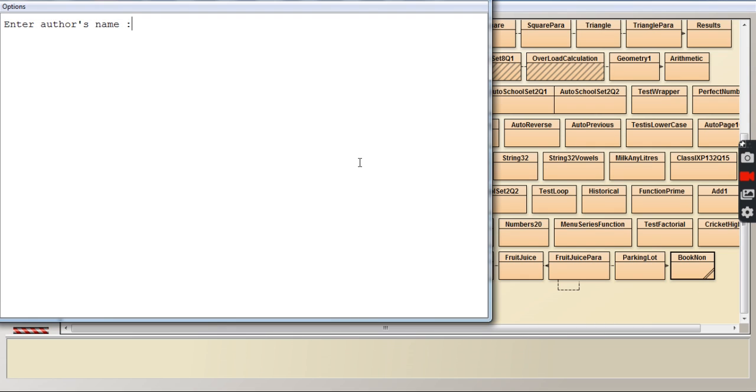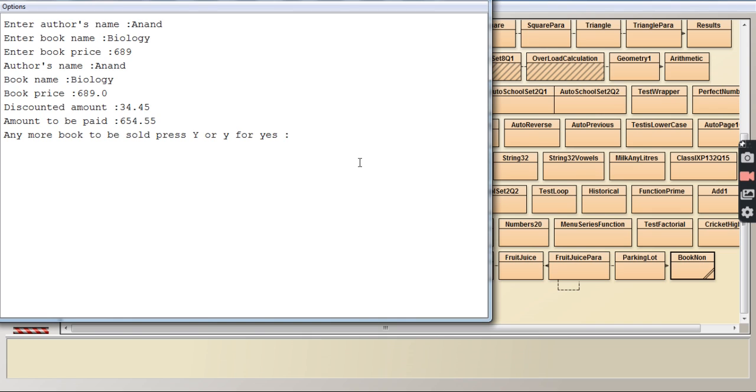See, in the output it is asking you to enter the author's name. So let us say this is the author's name, and enter the book name. Now let us say the name of the book is biology. And it is asking you for the price of the book. So now let us say the price of the book is 689 rupees.